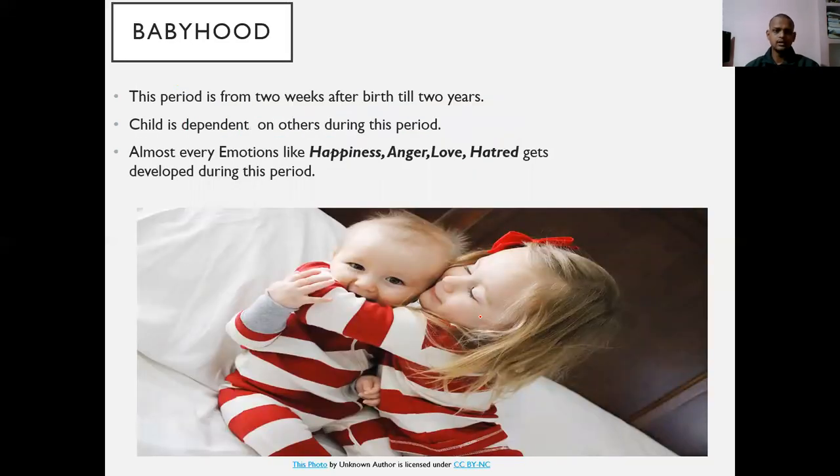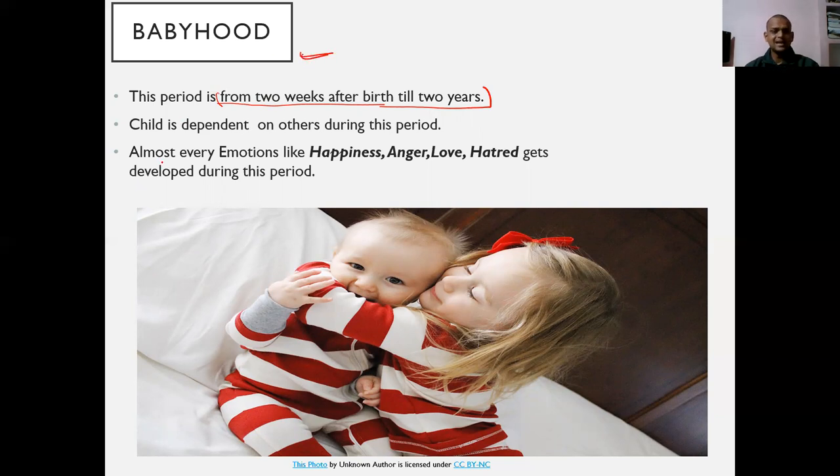Let's go to babyhood. This babyhood period is from 2 weeks after birth till 2 years. After taking birth, till 15 days, it will be infancy. And after the 14th day, till 2 years, the period will be called babyhood.